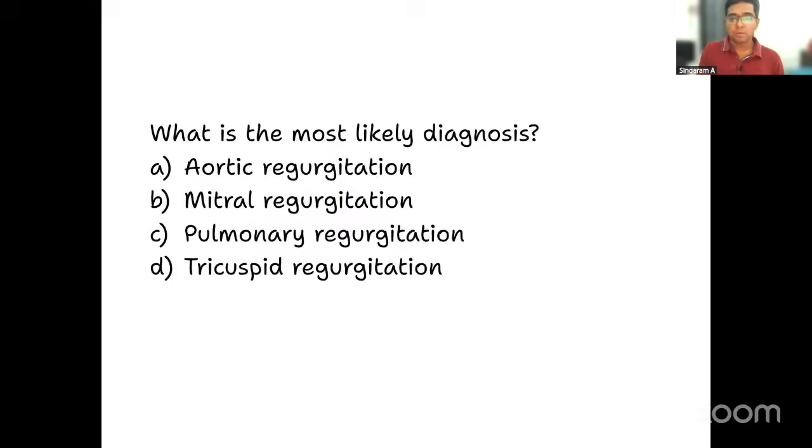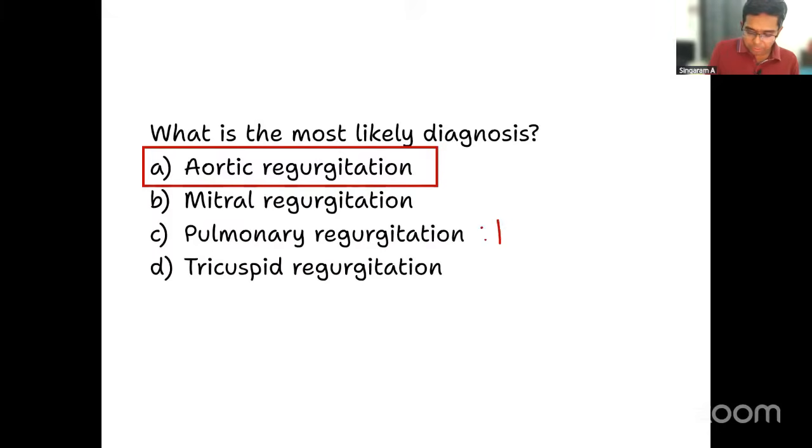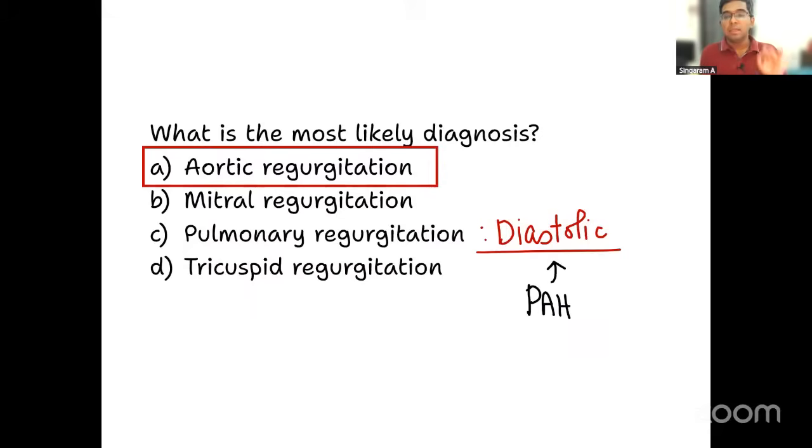So going back to the question, the clear answer is aortic regurgitation in view of the collapsing pulse and the early diastolic murmur. Now let me ask you a few more questions. In pulmonary regurgitation also, you can get an early diastolic murmur. Why can't that be the answer? Pulmonary regurgitation is noted mainly in pulmonary artery hypertension. That history should have been given along with the diastolic murmur, then we may think about pulmonary regurgitation.